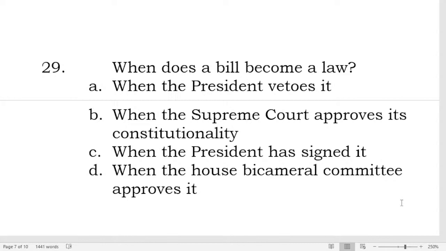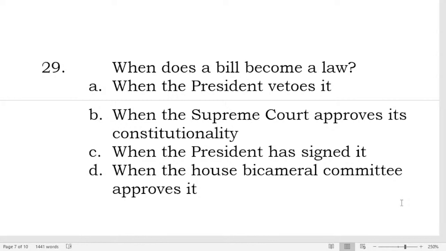So the correct answer for number 29 is letter C. Yes po, that's correct. When the president has signed it, that's already a law. That's automatic. When the president has affixed his signature on it, that's already a law.